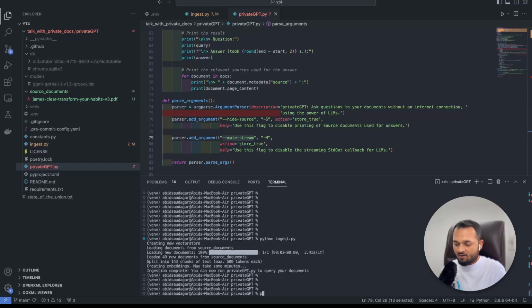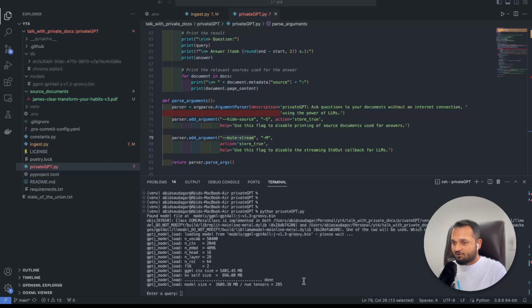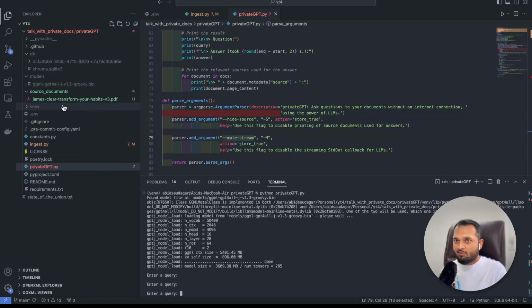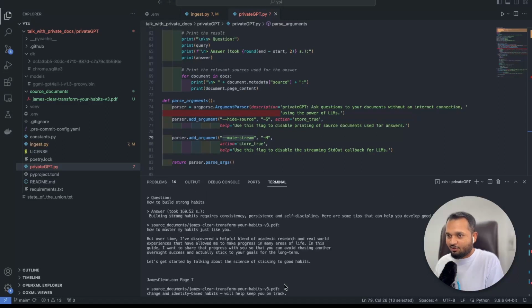We'll go and type python privateGPT.py, and we want the source documents, so we will not pass the hide source flag here, and we'll run it. So now it is running. Okay, it will take a little bit of time. Now we can ask the question. This document is about Atomic Habits by James Clear. First we'll ask how to build strong habits. And as this is working completely locally, this might take a little bit of time, so I'll skip it.